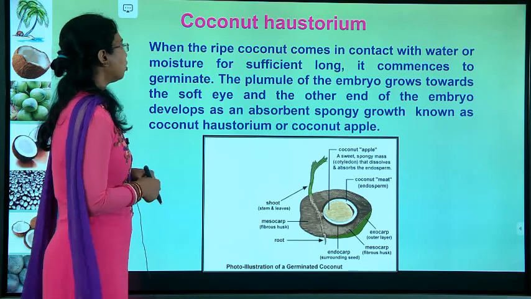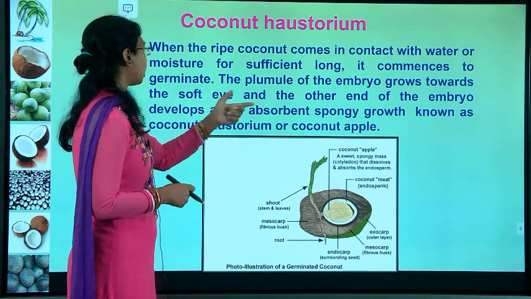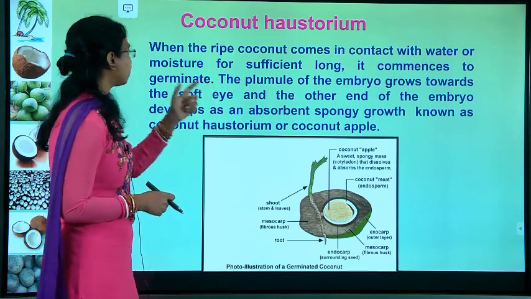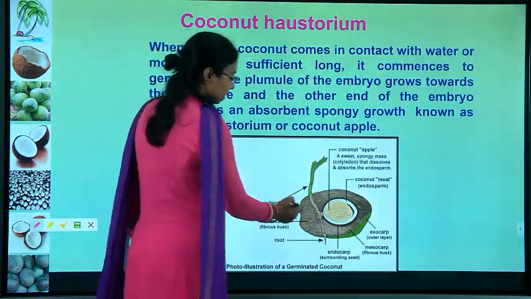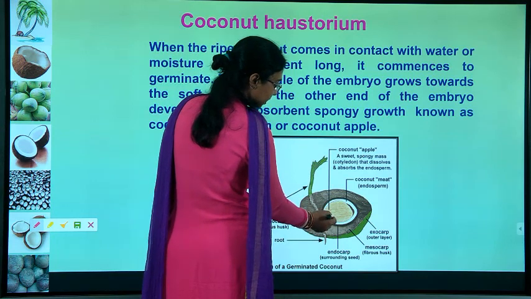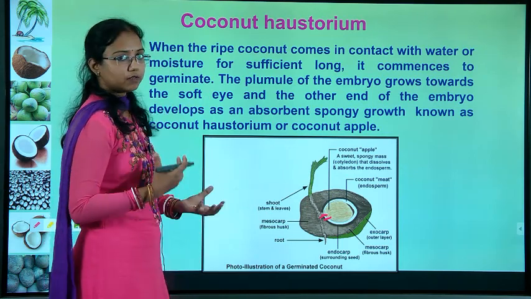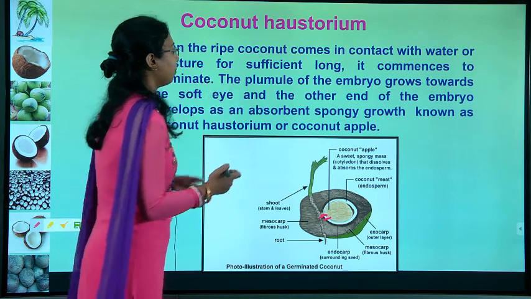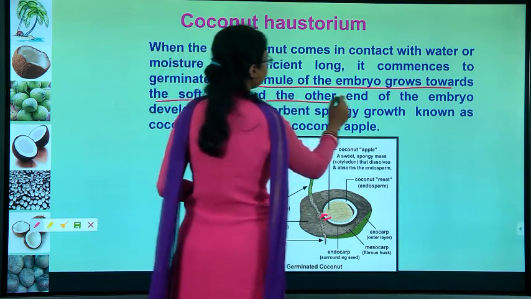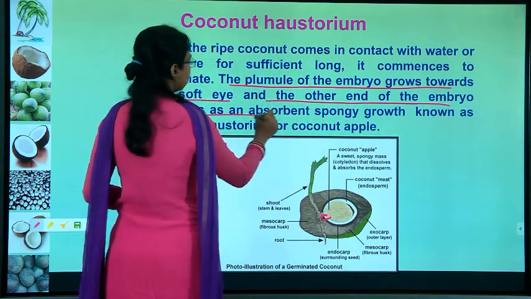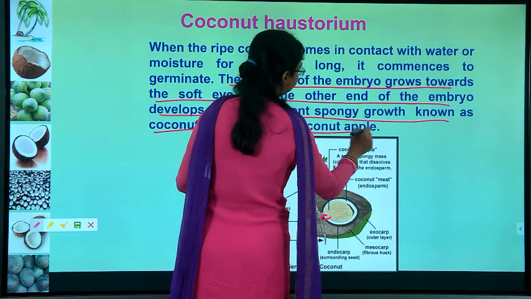Next, we will see the coconut haustorium. So, what is this? When the ripe coconut comes into contact with water or sufficient moisture, it commences to germinate. From the germination of coconut, this part inside is known as the haustorium. From this the germination will start. The plumule of the embryo grows towards the soft eye and the other end of the embryo develops as an absorbent spongy growth known as coconut haustorium or coconut apple.